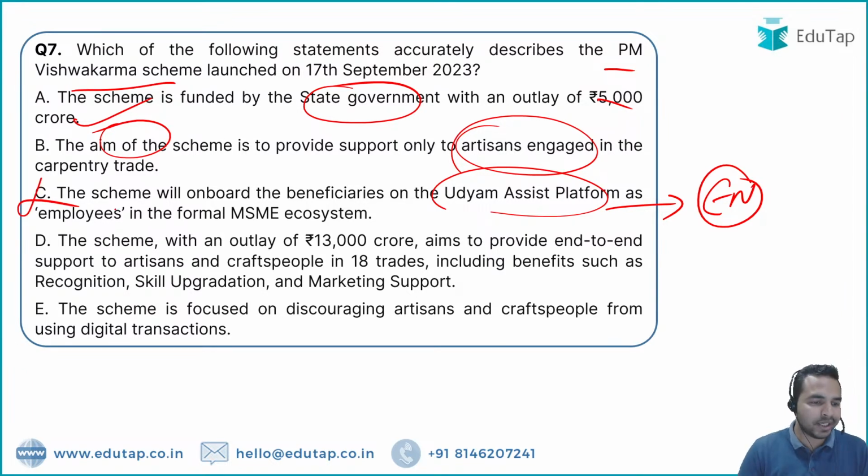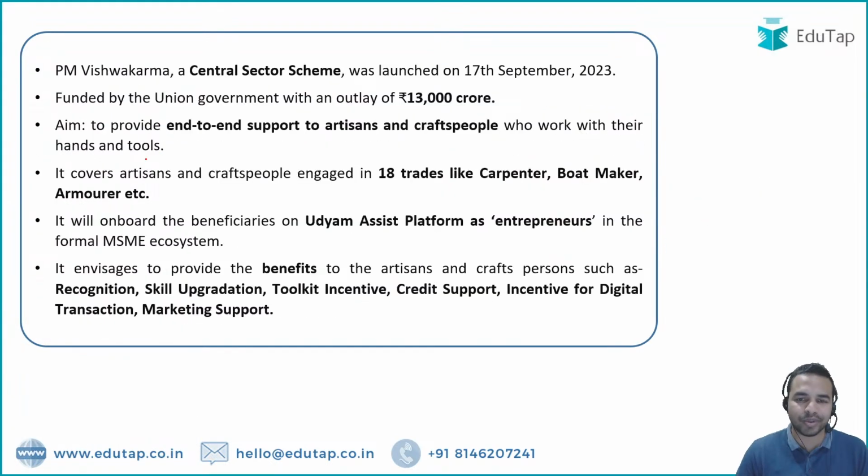Option D says that the scheme is having an outlay of 18,000 crore, and the people who will benefit have been divided into 18 trades, which also includes benefits such as recognition, skill upgradation and marketing support. So all these facilities will be provided to them, and my dear friends, that is absolutely the right answer. Option D is the right answer to this question. So you can see here that the PM Vishwakarma scheme is a central sector scheme.